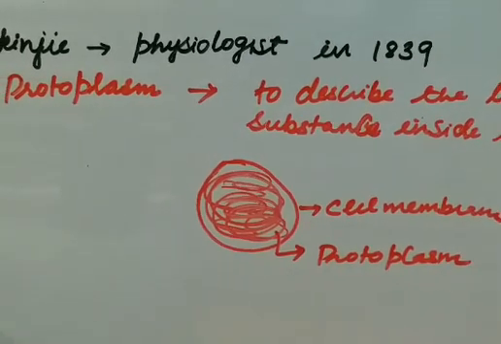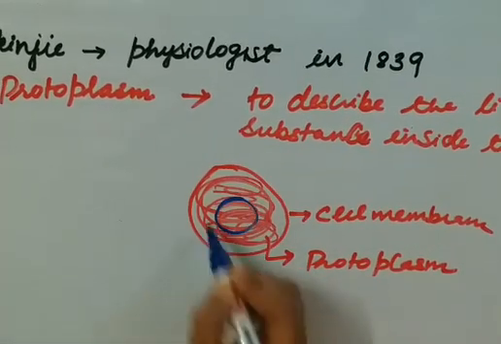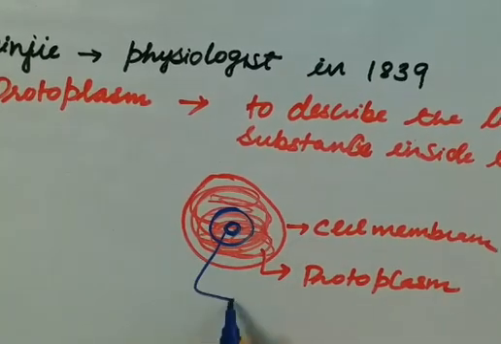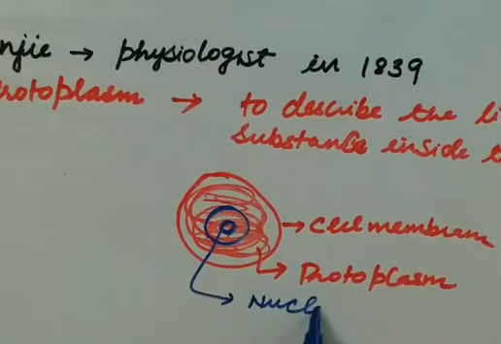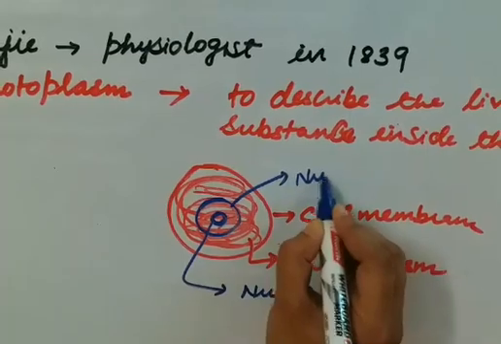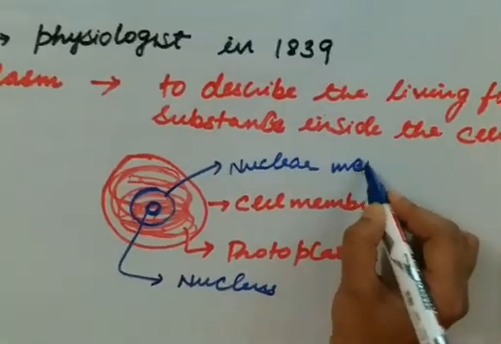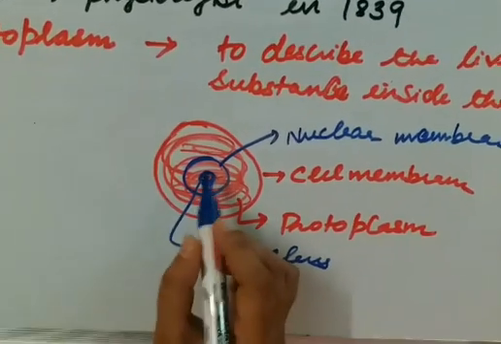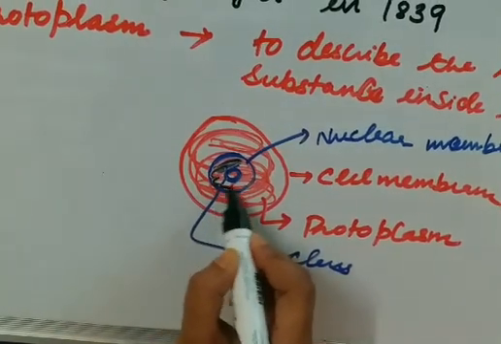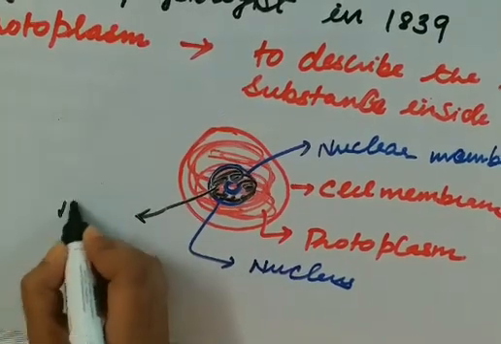Now, inside the cell there is another round body known as the nucleus. It is surrounded by a thin membrane, the nuclear membrane. Inside the nuclear membrane, a jelly fluid-like substance is present, known as nucleoplasm.